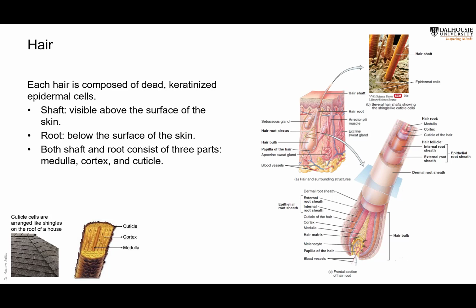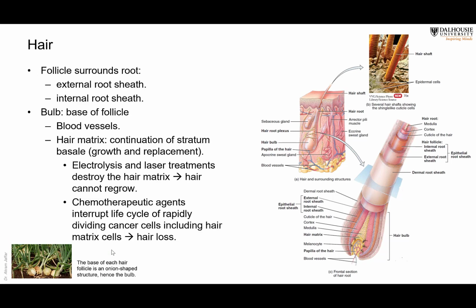In the skin, there are hairs, and each hair is composed of dead keratinized epidermal cells. It has a shaft, so the shaft of the hair is located above the surface of the skin, and it has a root which is below the surface of the skin. Both of them consist of three parts: a medulla, a cortex, and a cuticle. And the cuticle, again, contains dead cells. It's like the cornified cells that are present in the stratum corneum. They overlap each other. So there's a shaft and a root under the skin. And the root is surrounded by a follicle, a hair follicle.